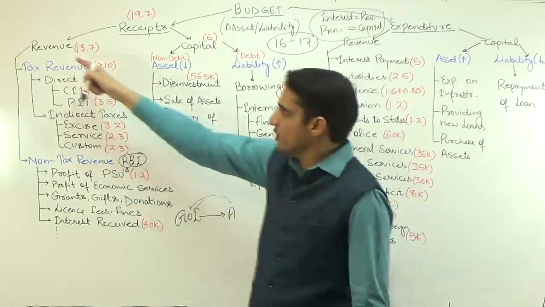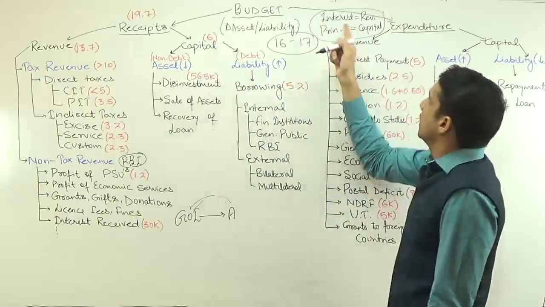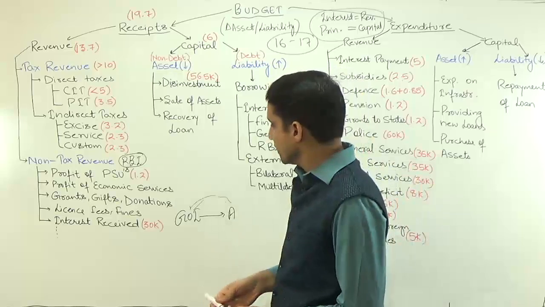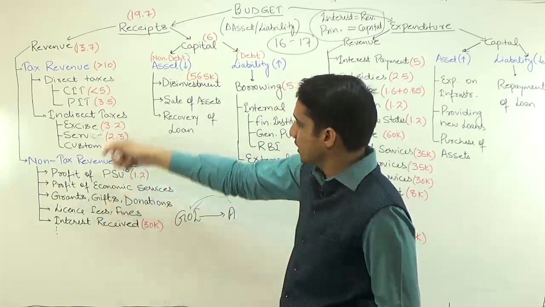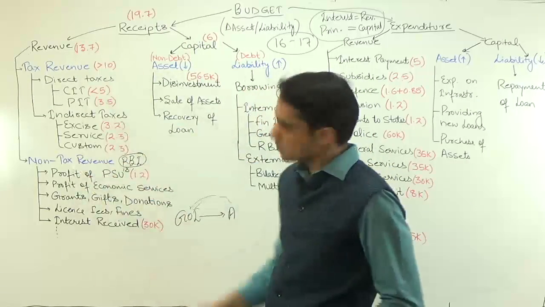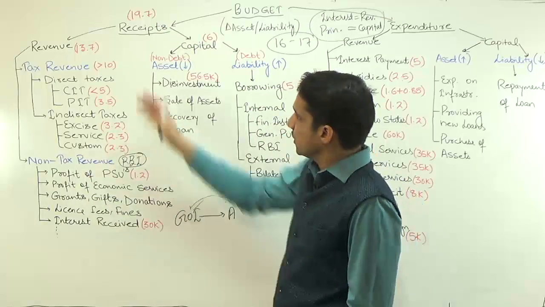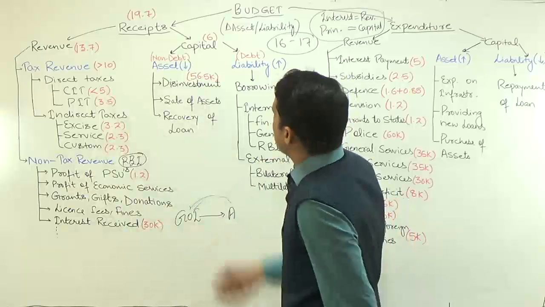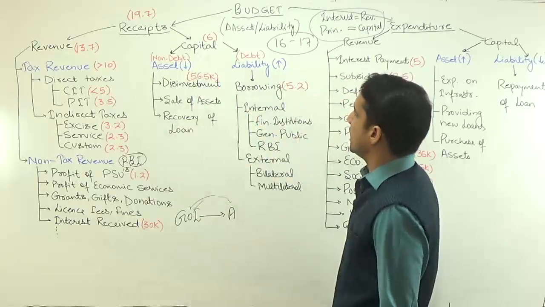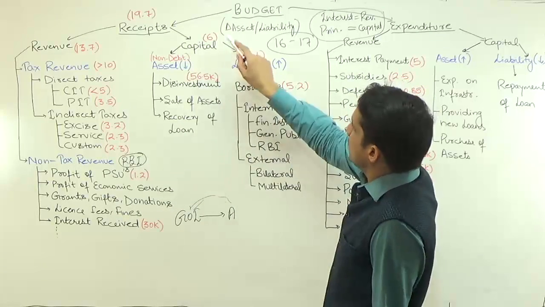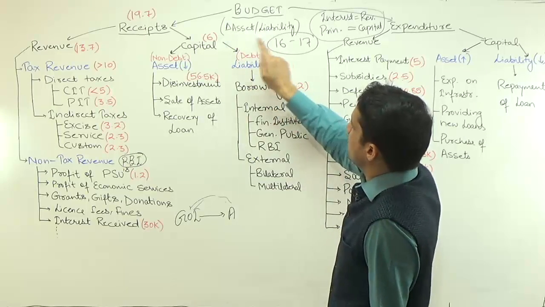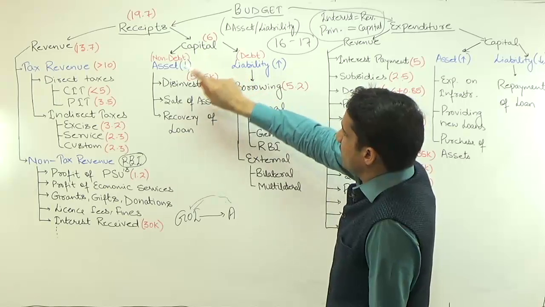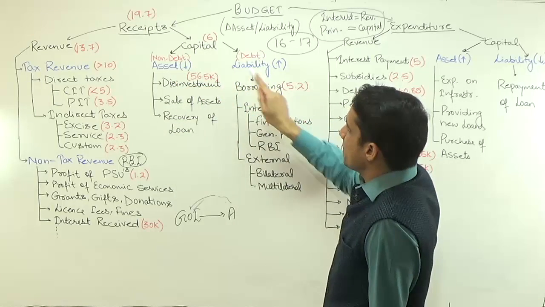So that interest will come under non-tax revenue receipt. And why does it come under revenue? Because we discussed interest is always a part of revenue. So that is why interest received will come under non-tax revenue receipt. So this is the revenue receipts part. After this, the next one we have is capital. And capital is if there is any change in asset or liability, that will come under capital. So this capital will be classified into asset and liability.